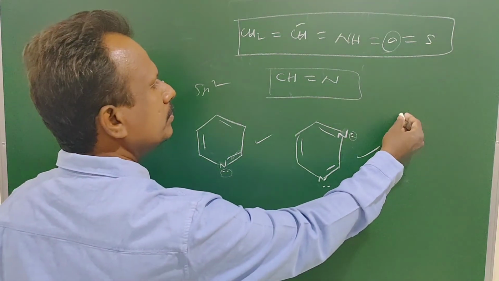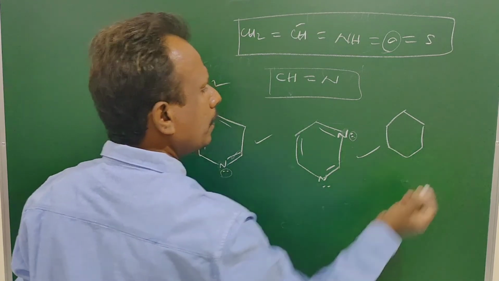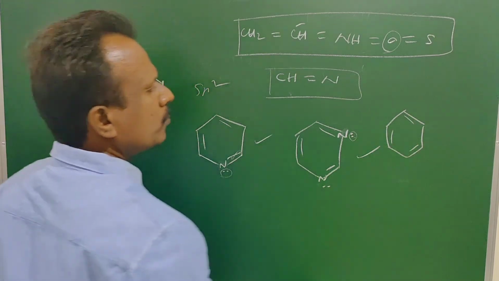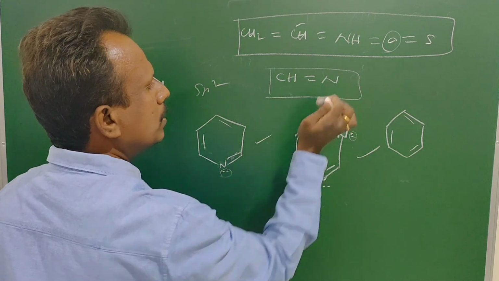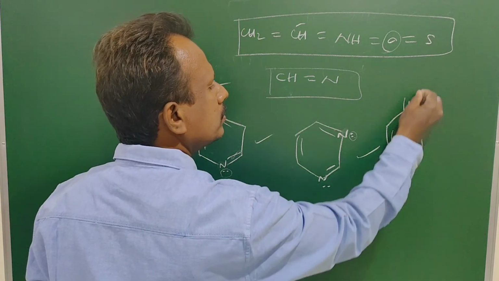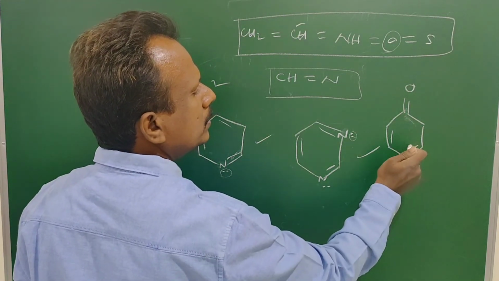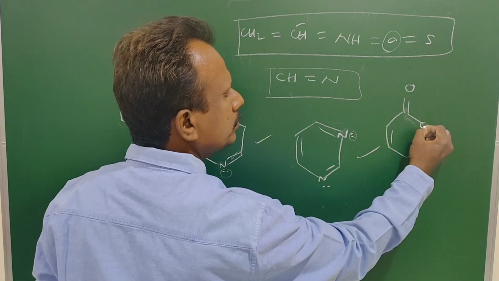Next one. Here CH2, CH is equal to N. Another 6-membered ring. Each atom is sp2. Here oxygen.